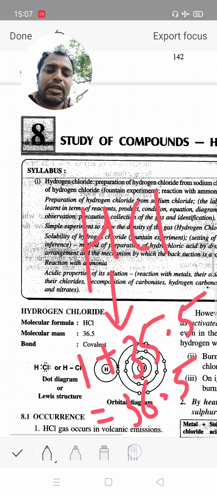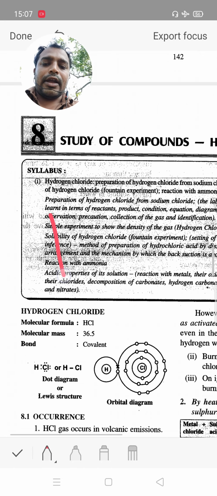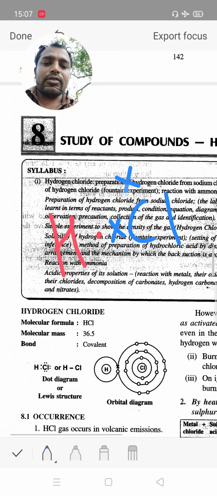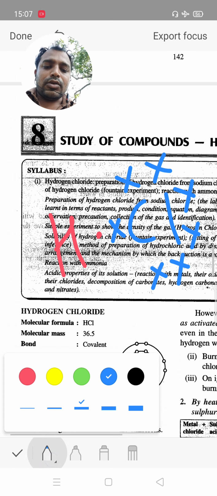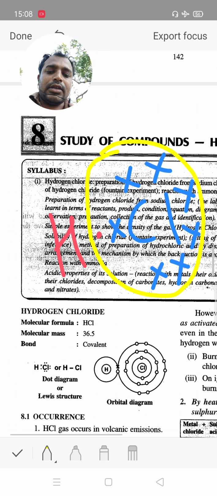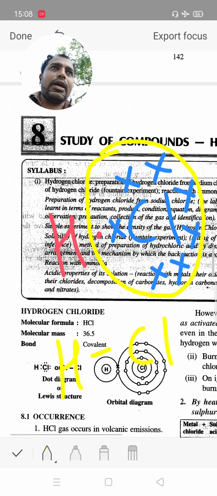Now the electronic Lewis structure of HCl. Hydrogen has 1 electron in the form of a dot, chlorine has a total of 7 valence electrons, and the total number of valence electrons in the HCl molecule is equal to 8. In this, hydrogen with Cl is a polar covalent bond.